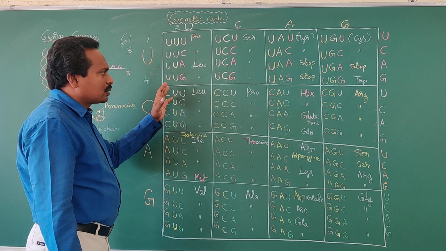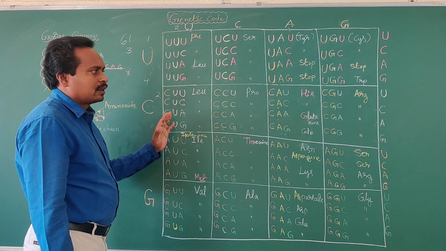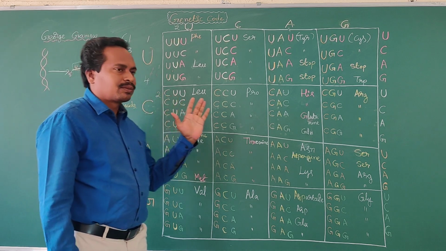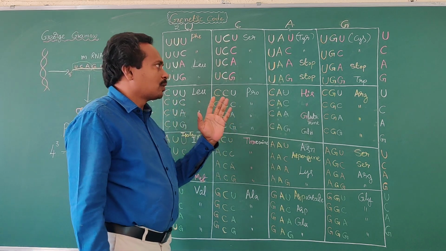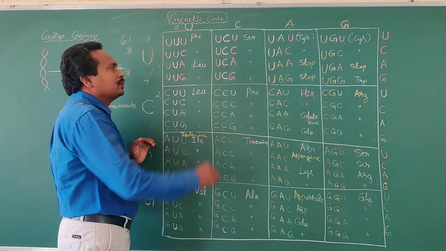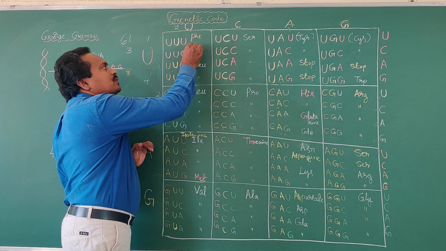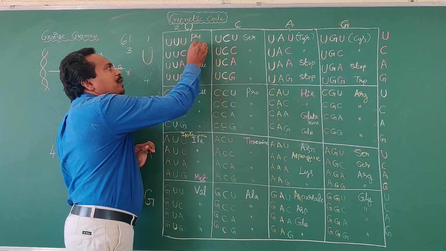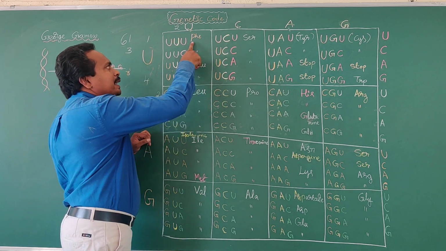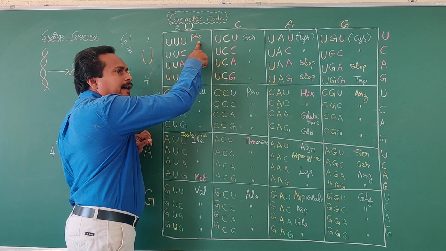Among the 64 codons, how many codons are codes for amino acids? 61 codons. Now we have to know the UUU codon codes for synthesis of the phenylalanine amino acid. PHE means phenylalanine.